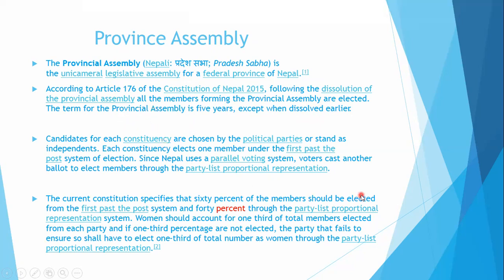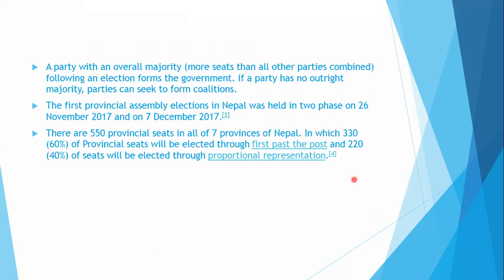Besides that, in our federal system, there is the local level, in every municipality and gaupalika or rural municipality also. There is a system of separate legislative practice. That's why there are 3 levels of government in Nepal.